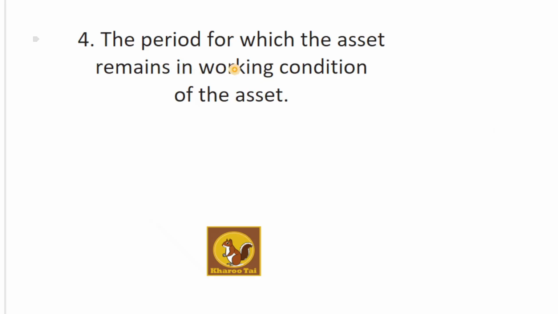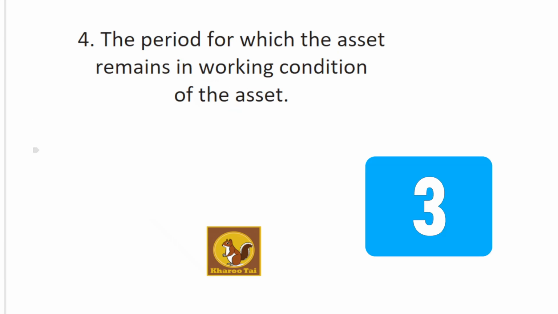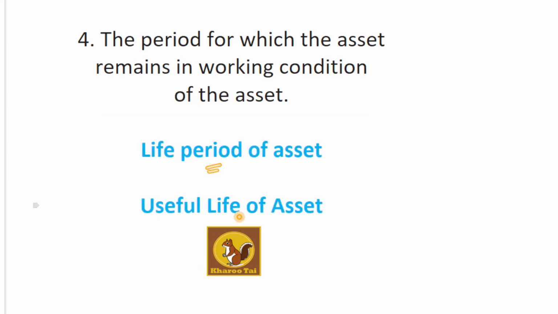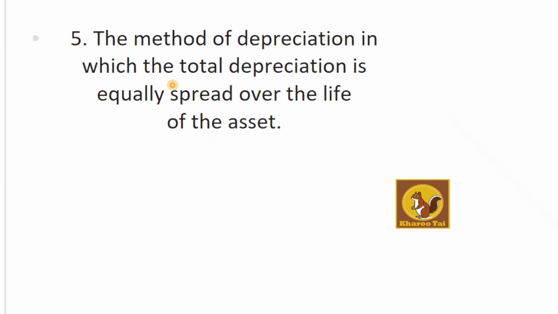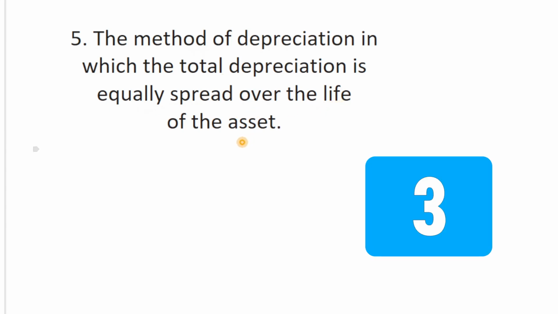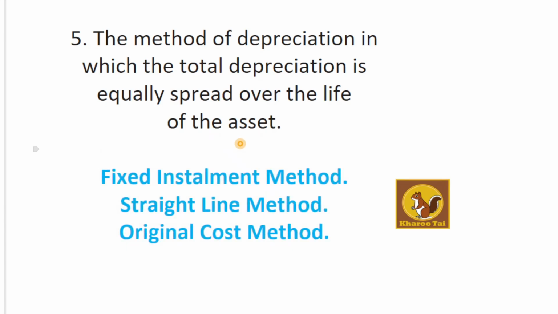The period for which the asset remains in working condition. Life period of asset, or you can say useful life of asset. The method of depreciation in which total depreciation is equally spread over the life of the asset. Fixed installment method, that is also called as straight line method or original cost method.